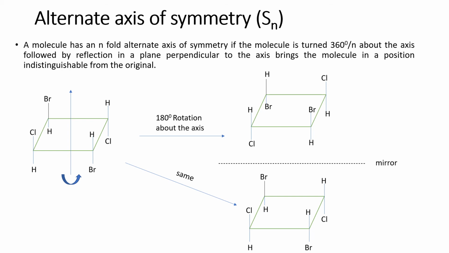Okay. Now we will go to optical activity. As I defined, the enantiomers show the property of optical activity. Only the enantiomers will show this property called optical activity. So what is optical activity? Optical means light. That means the property of a molecule to affect light. That is optical activity.